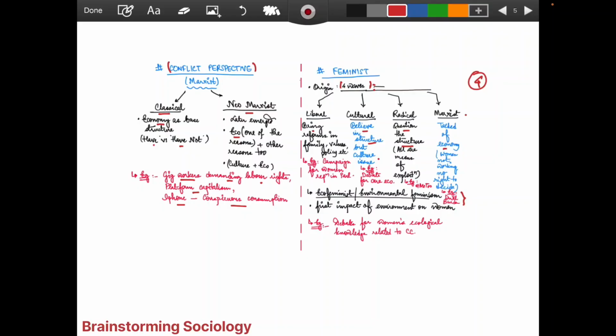Apart from these, we can also talk about the new perspective which has come out of eco-feminism, or environmental feminism: the first impact of the environment on women. It is always said that whatever the brunt of nature is, it has to be faced by women. For example, Vandana Shiva, one of the famous thinkers of environmental feminism or eco-feminism, says that whatever it is, it has to be faced first by women. Like debates for women's ecological knowledge related to climate change. We can often talk about this from the eco-feminist or environmental feminist angle.